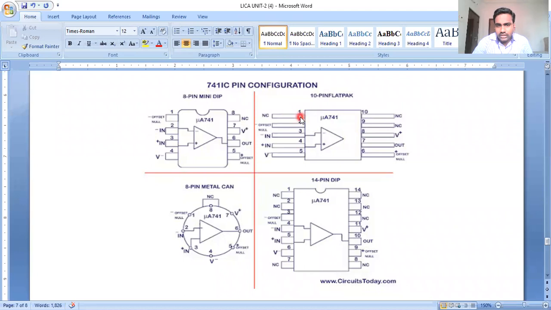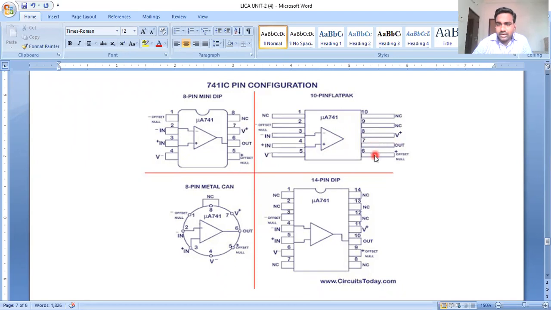Okay, see, with respect to the input terminals, pin 3 and pin 4 are the inverting and non-inverting input terminals. And pin 5 and pin 8 are the bias voltage terminals. Okay, so the seventh pin is the output voltage pin. Here at the seventh pin we can see the output voltage.